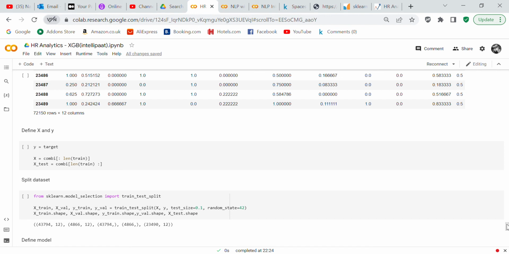So we have to define our X and our Y values. Your X is your independent value and your Y is your dependent value. Y is your target. So X equals COM-B up to the length of train. So that's the equivalent of your train set. And X test is COM-B from the length of train to the end. And so that's your test set.